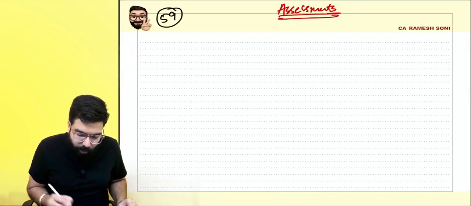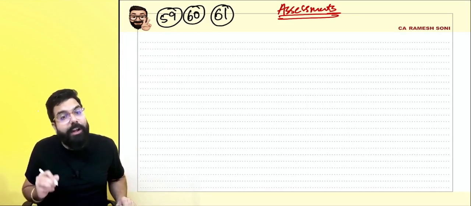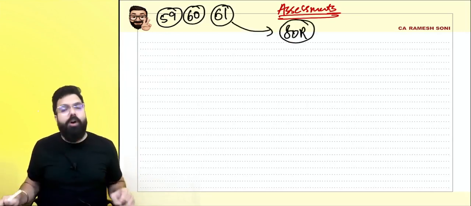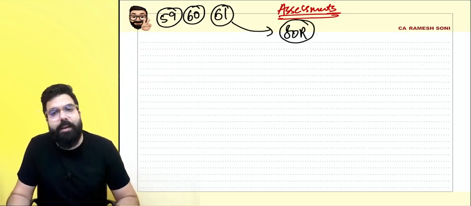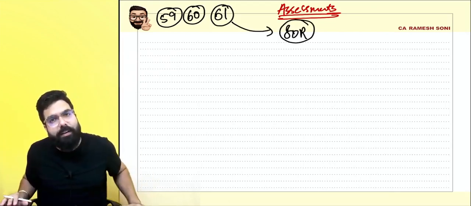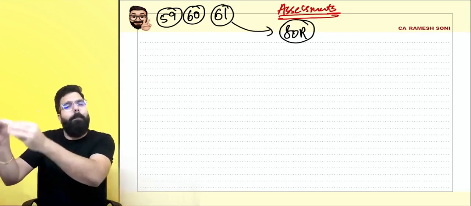Section number 59 told about self-assessment, 60 told about provisional assessment, 61 told about scrutiny of return. Yes, sir, we remember scrutiny of return. Now, whenever the officer was scrutinizing your return, if he finds a discrepancy, he will tell you that there is a discrepancy. Please go ahead and rectify that discrepancy. Means might be you have to pay some tax, interest, penalty. Please pay that and close it.